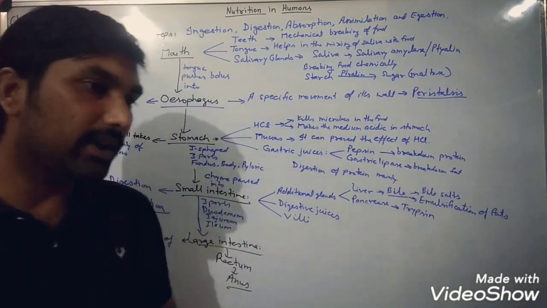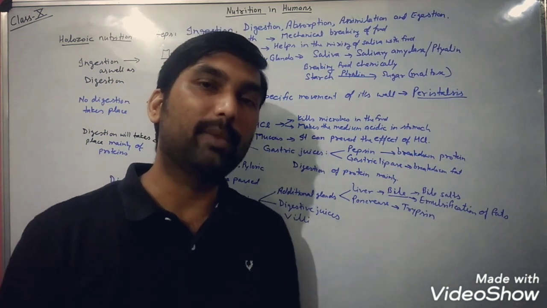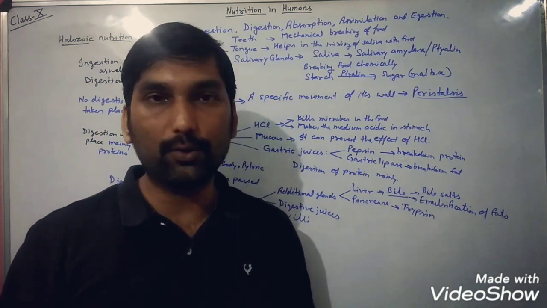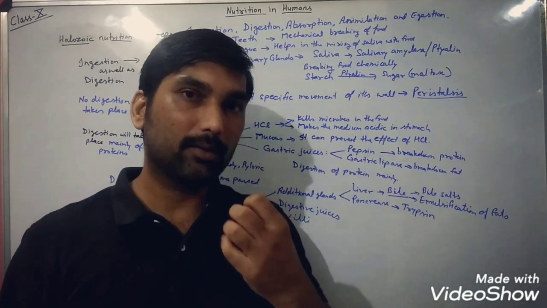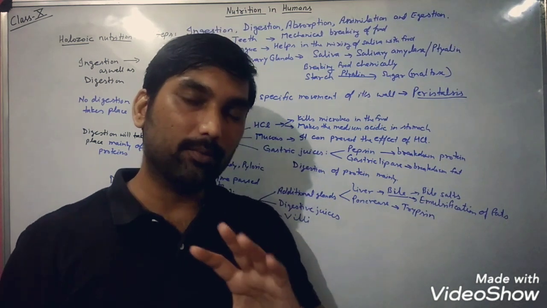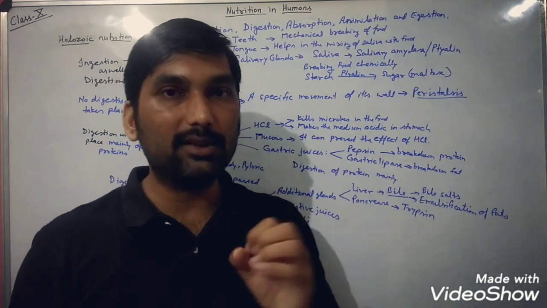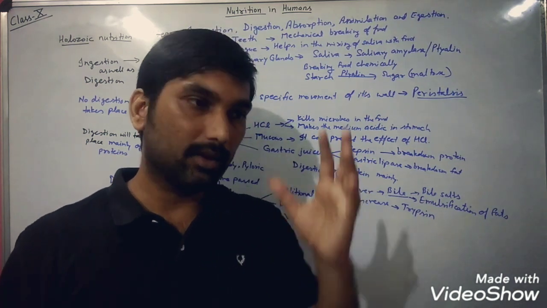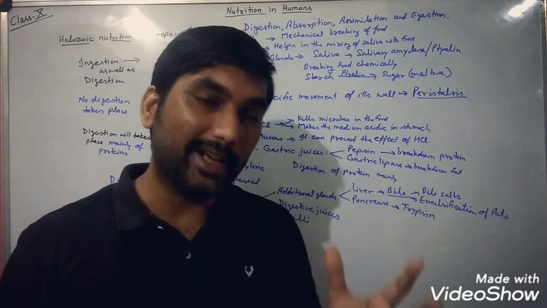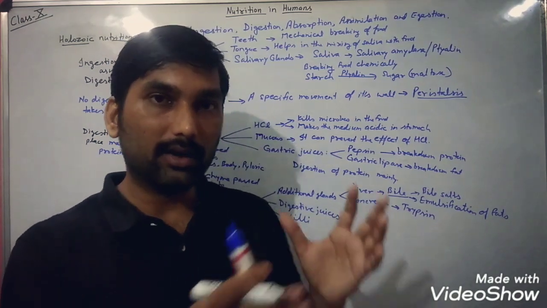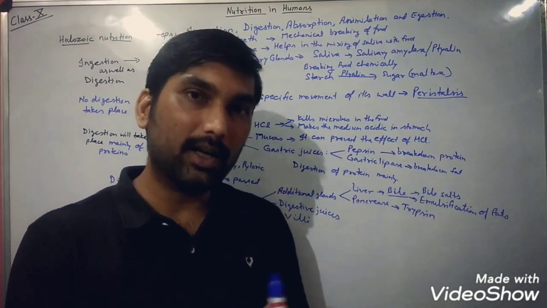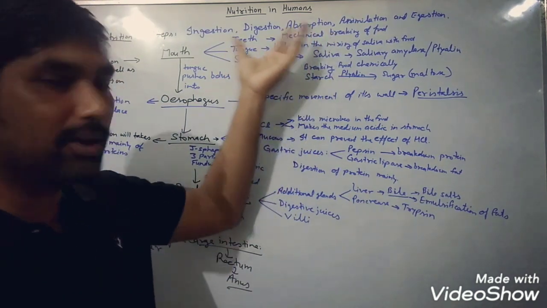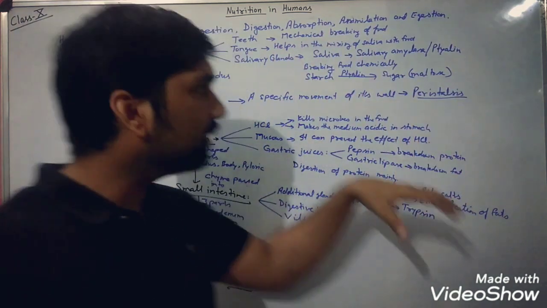You are all aware that when we take food, some bacteria residing on our teeth also eat the sugar present in our food, and to break down that sugar they release some acids, and these acids decay the outer part of the teeth, which is known as enamel, making it soft and decaying. This process is known as dental caries. So one question is asked from here also: what do you mean by dental caries?